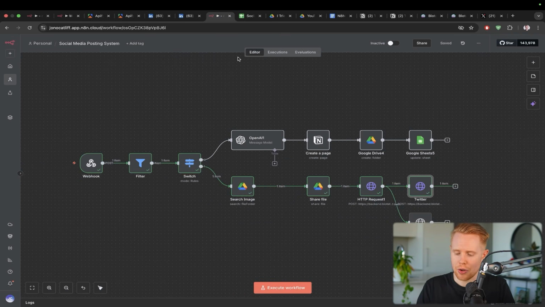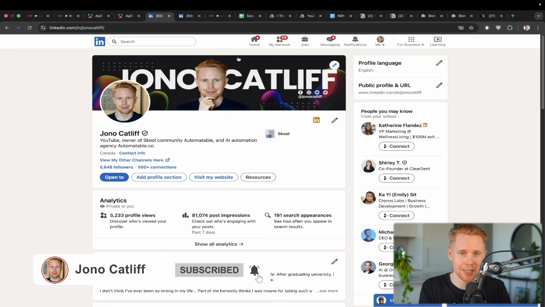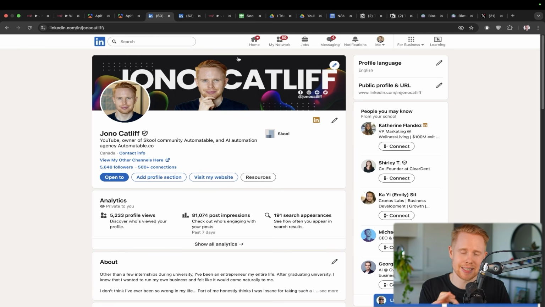And of course, all of these blueprints are going to be 100% free down below. Let's get into this. We're first going to talk about the strategy, and then we're going to be talking about how we can automate this, and we're going to be going into the exact nitty-gritty details of the n8n systems.